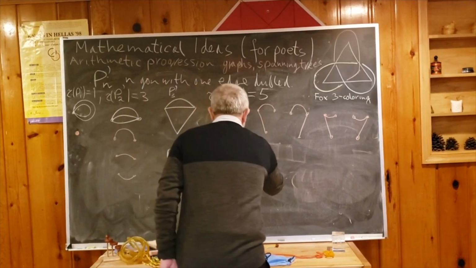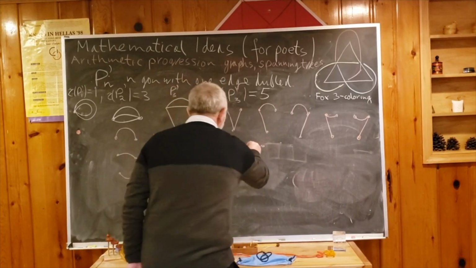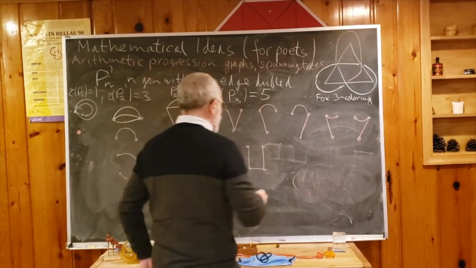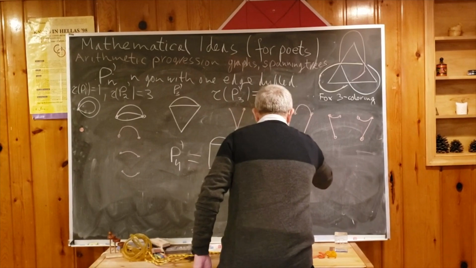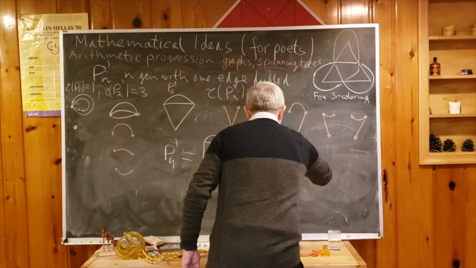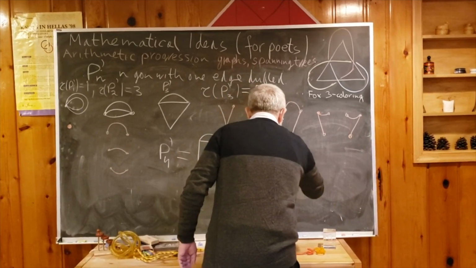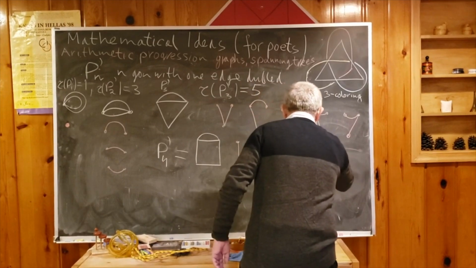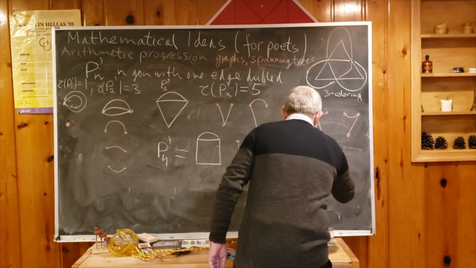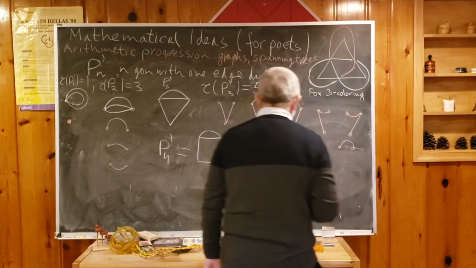Okay. For vertices, let's start with something which has no roof. Now we have to operate with this roof. 1, 2, 3, 4. So let's say this part of the roof. And then we have to connect it to the rest. So maybe this. Or maybe this. Or maybe what is left.